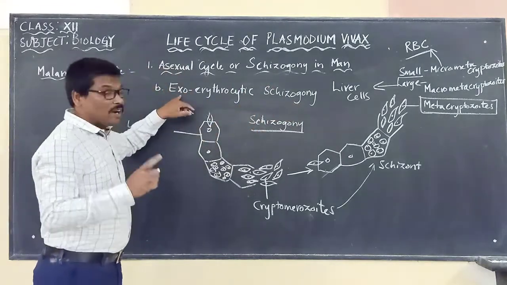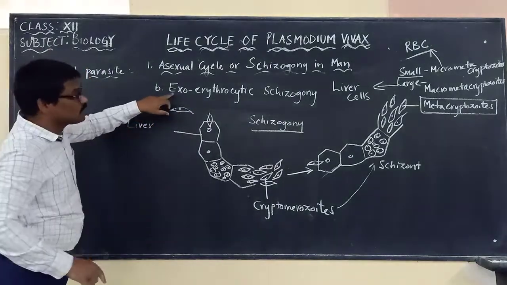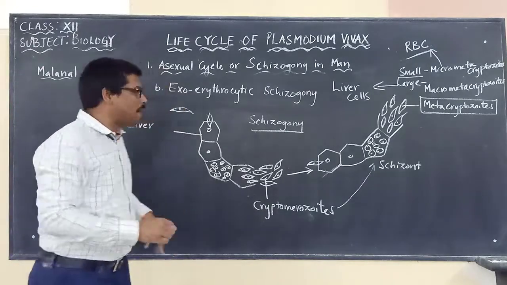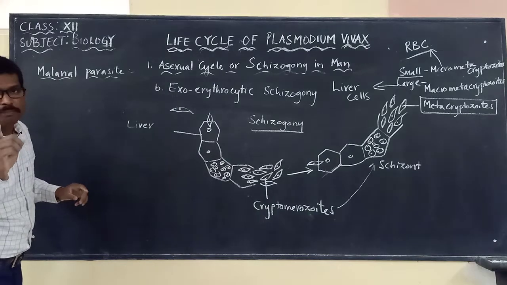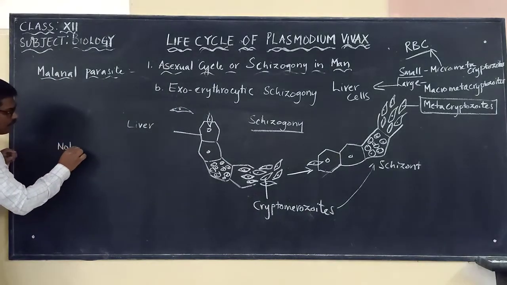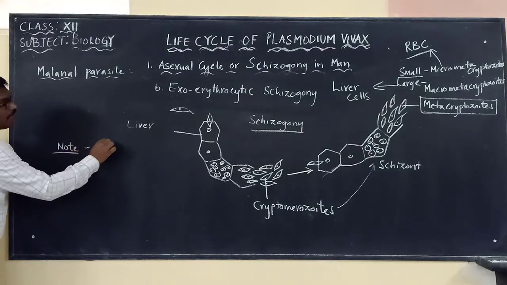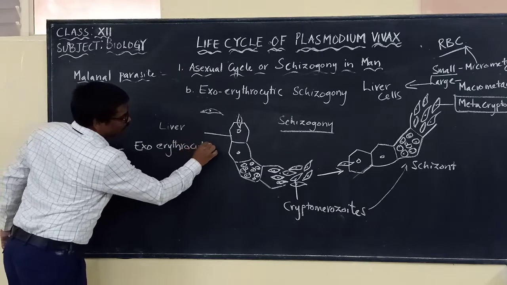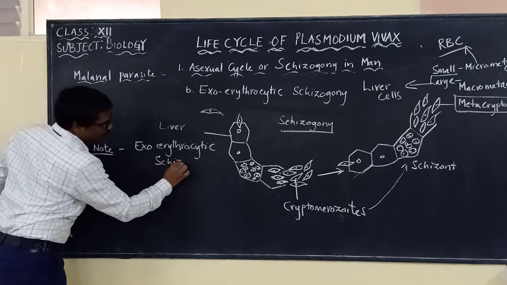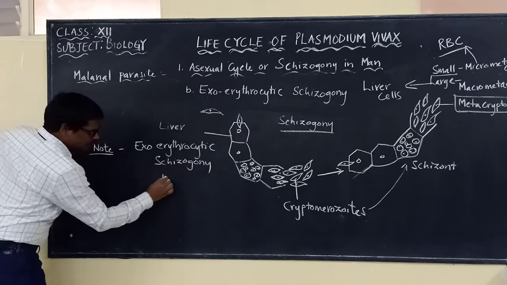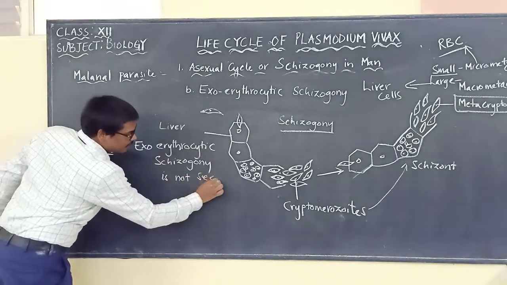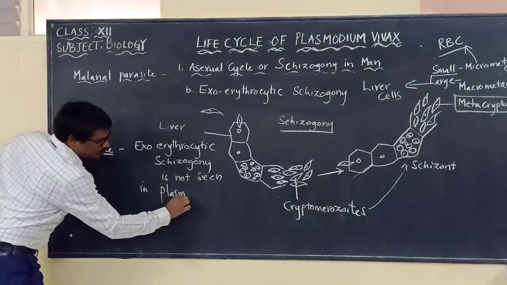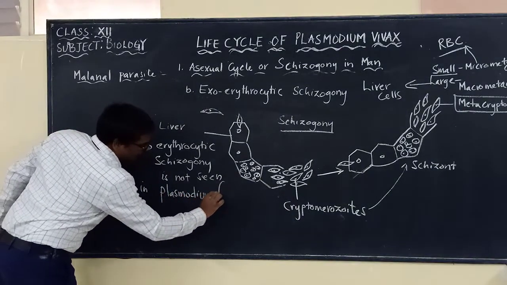And please make note that exo-erythrocytic schizogony is not seen in the malaria caused by Plasmodium falciparum.